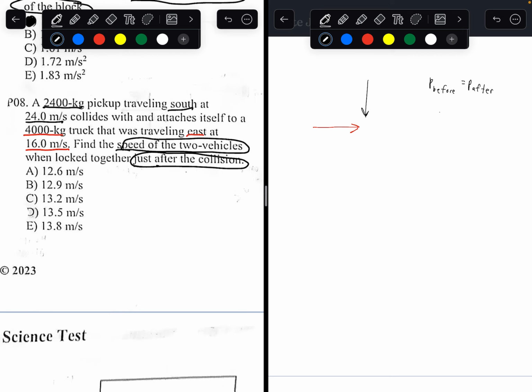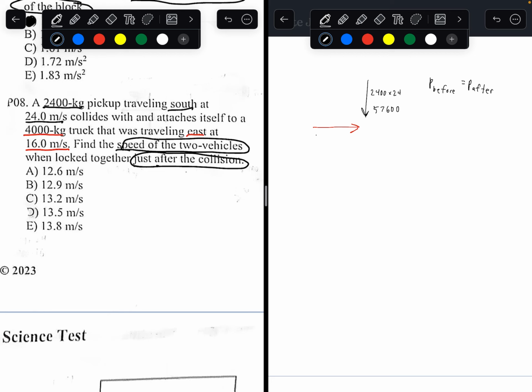So what is momentum? The formula for momentum is defined as mass times velocity. So let's find the momentums before and the momentum after. The momentum of the pickup truck is mass, which is 2,400 kilograms, times velocity, which is 24 meters per second. Doing the math, 2,400 times 24 will give you a momentum of 57,600.